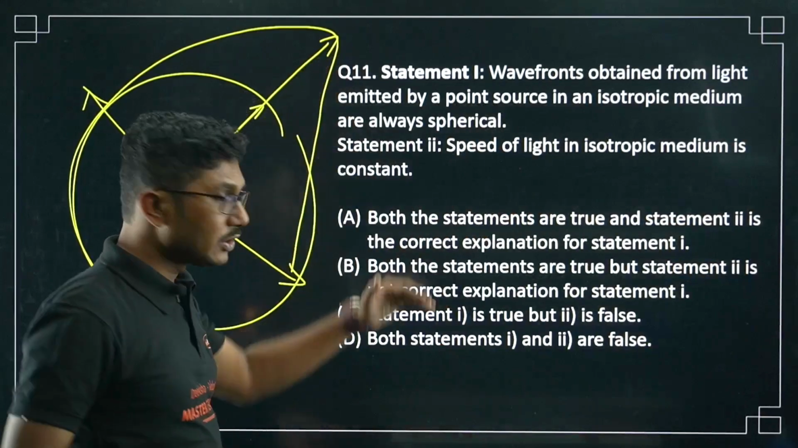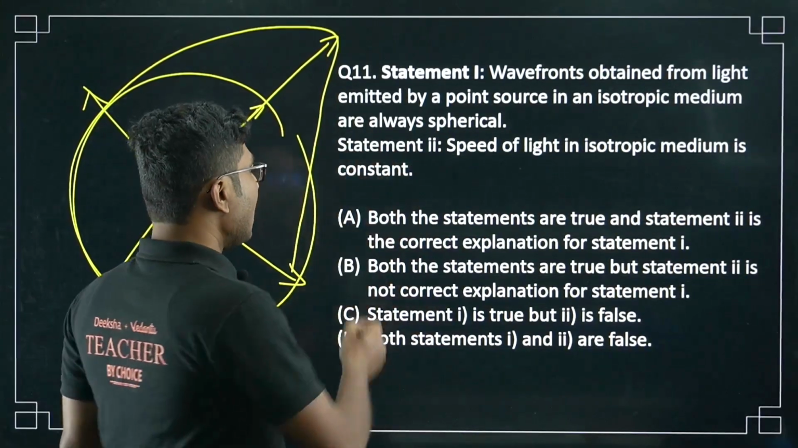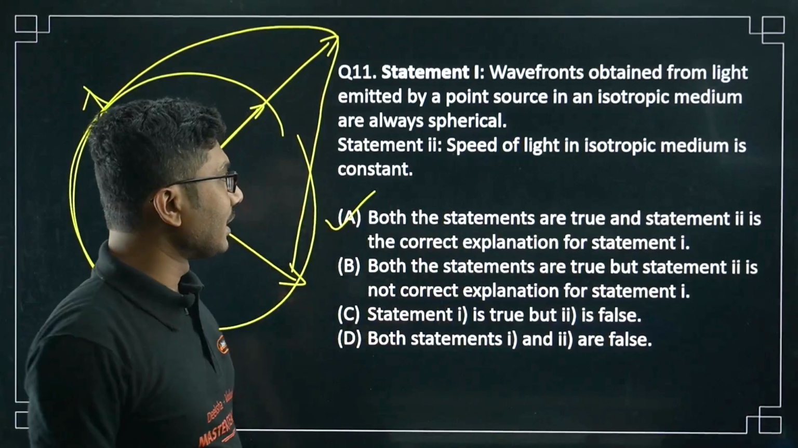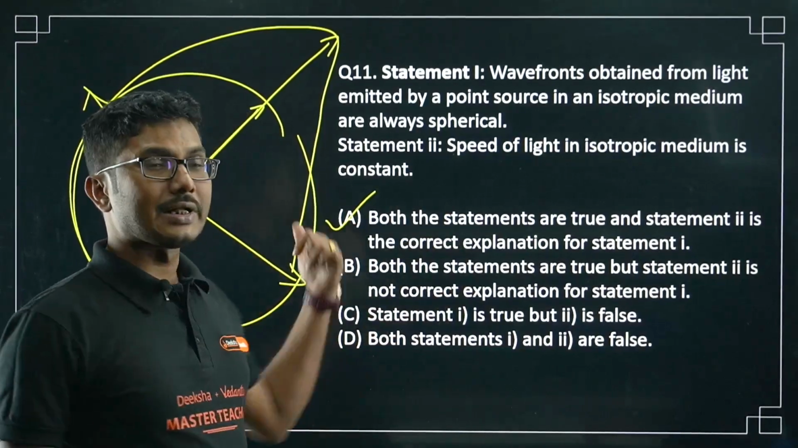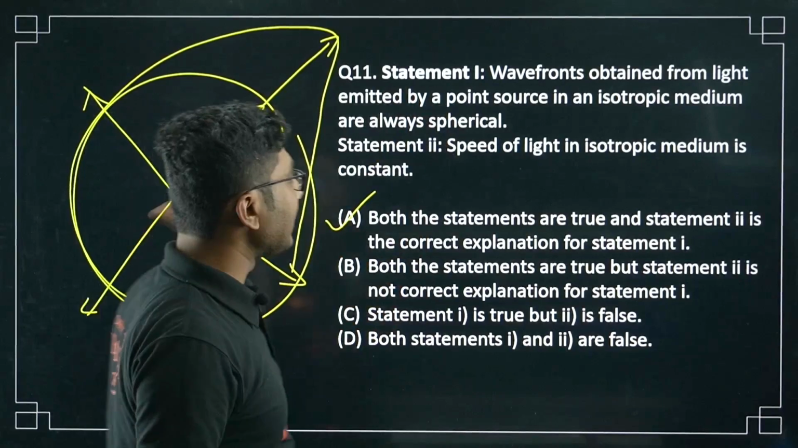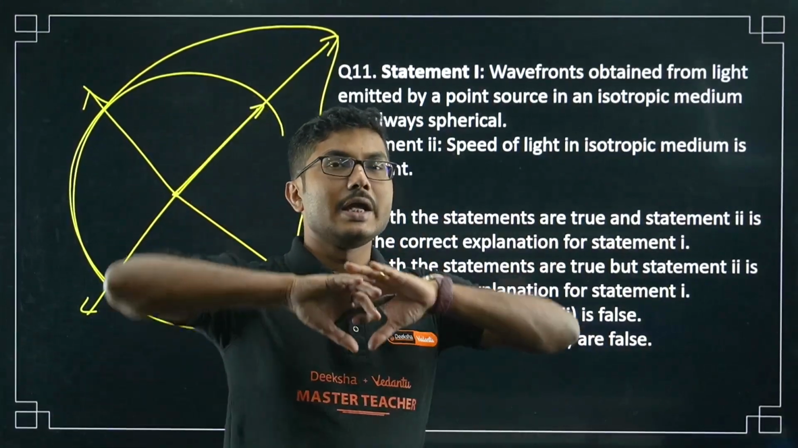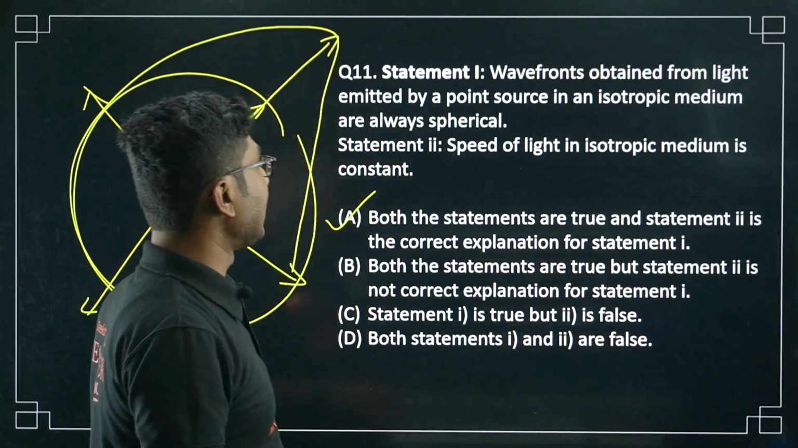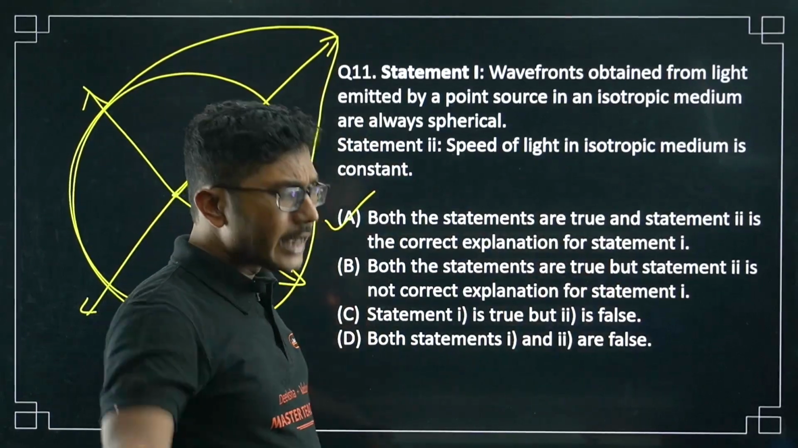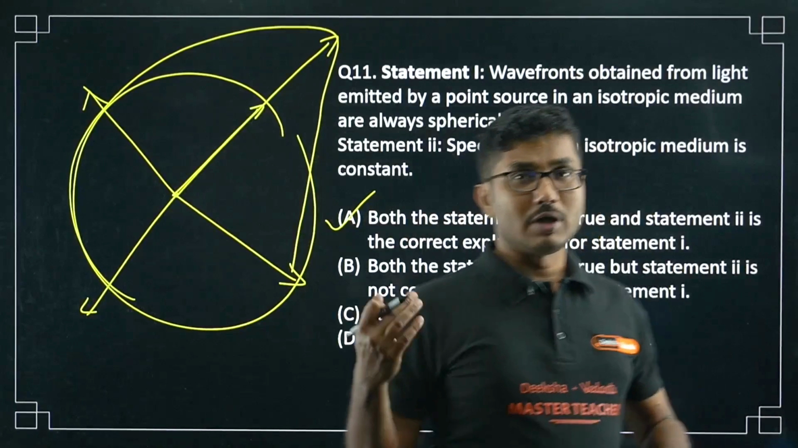So statement 1 and statement 2 both are correct, and statement 2 is the correct explanation for statement 1. So both statements are true and statement 2 is the correct explanation. That is why option A is correct. You have to understand that if the speed was not the same, then it would not be a spherical wavefront. Obviously, in a homogeneous and isotropic medium, the speed of light is definitely the same in all directions.